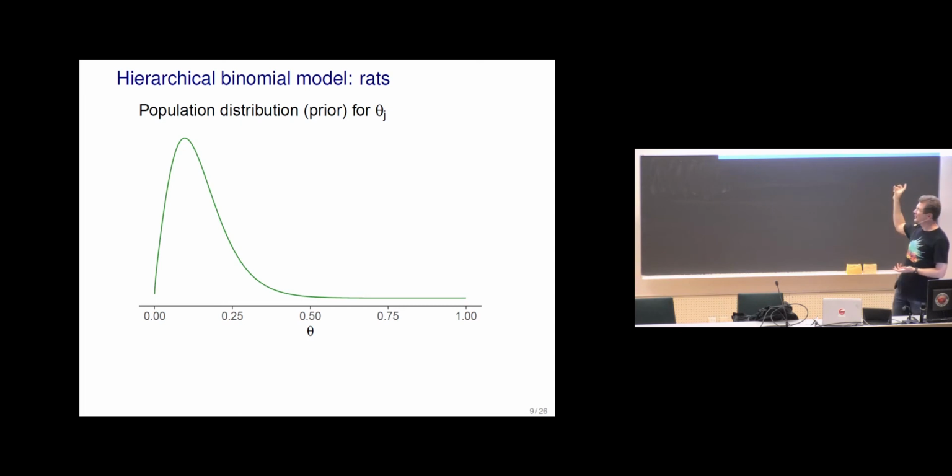So we've learned something about possible thetas. It's very likely that in a new study we would observe something less than 0.5, something larger than 0.